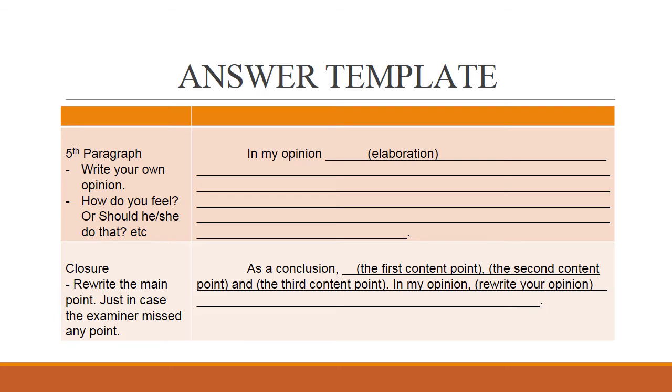For example, you can write as a conclusion and then followed by the first content point, and the second content point, and the third content point. And after that, you also mention, in my opinion, and followed by your own opinion, which we have written in the fifth paragraph.